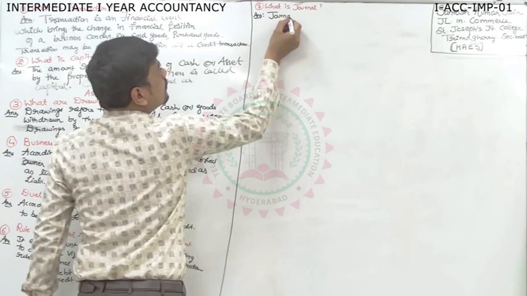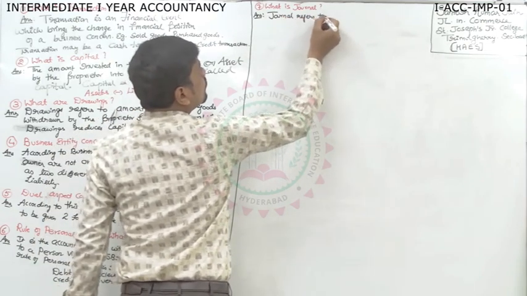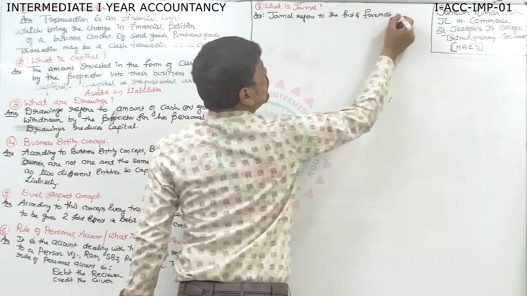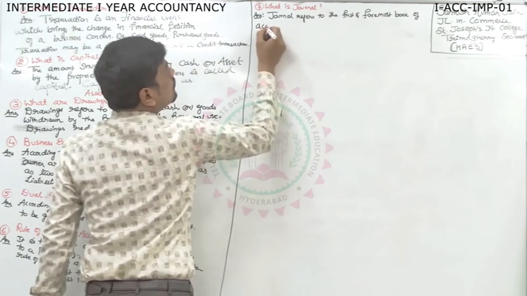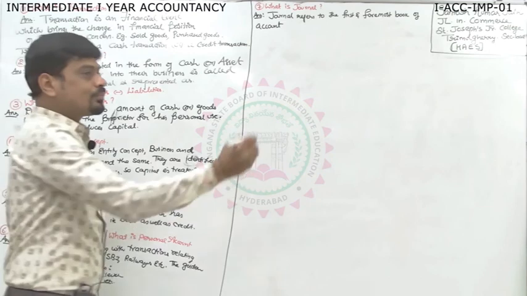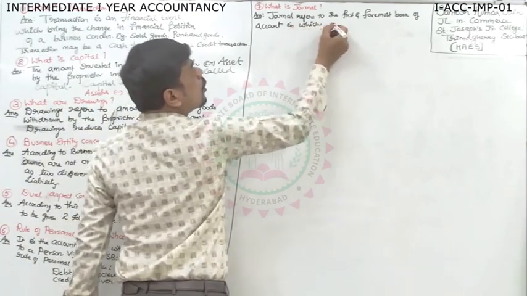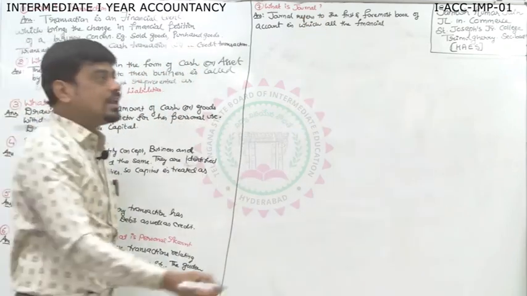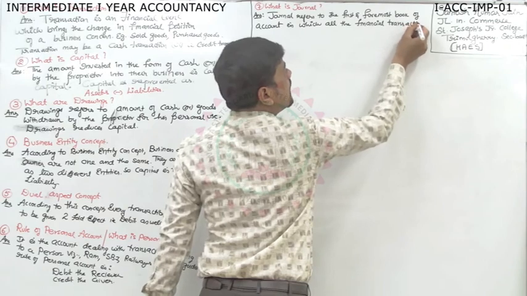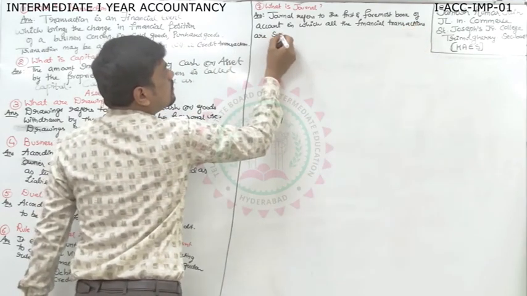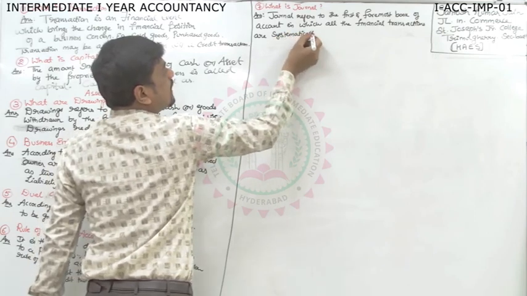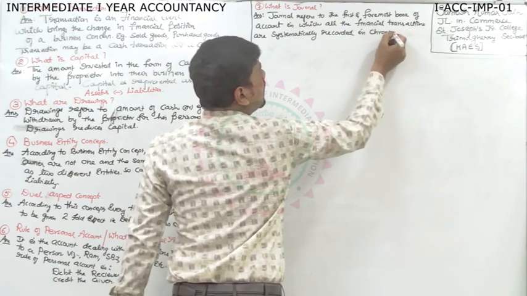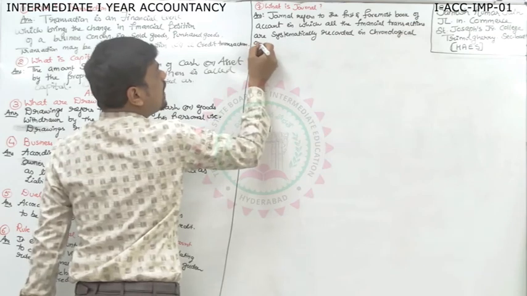Journal refers to the first and foremost book of account, in which all the financial, you can write monetary also, transactions are systematically recorded in chronological order.